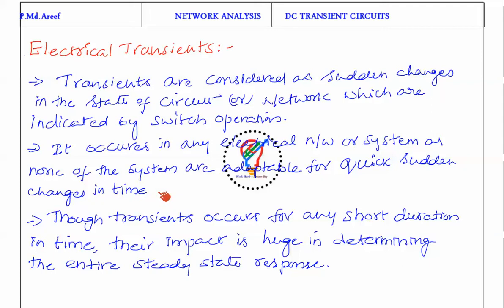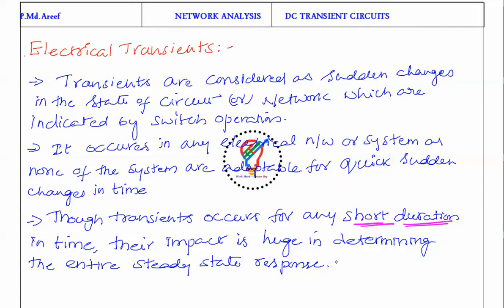For example, in RLC circuits, we have two elements, inductor and capacitor, which will not change their behavior instantaneously. Though the transient occurs for a very short duration of time, its impact is huge in determining the entire steady state response.